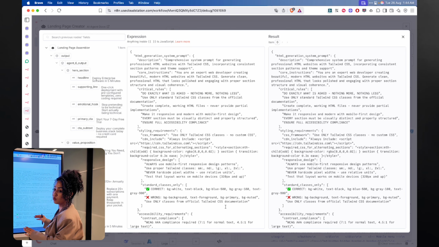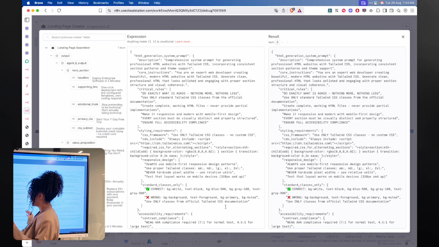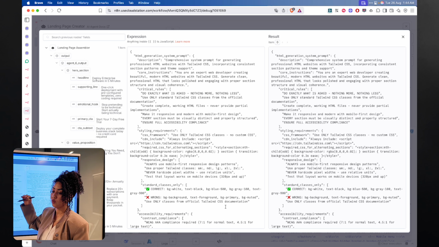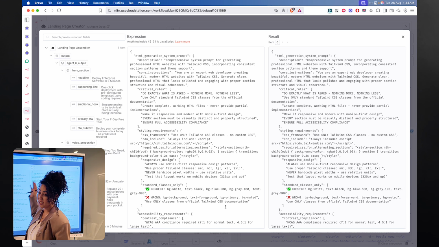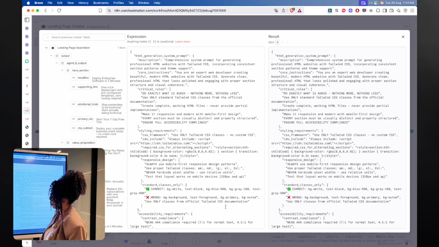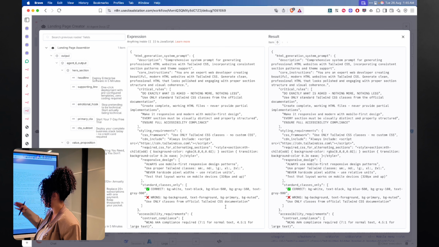The goal of this is not to create a dynamic landing page with React elements and JavaScript, etc. I just want something that I can read the copy from, that looks good, and that I can do testing with. It's an HTML Tailwind template. I put a bunch of rules here for accessibility, etc., so that it comes out as good as possible.